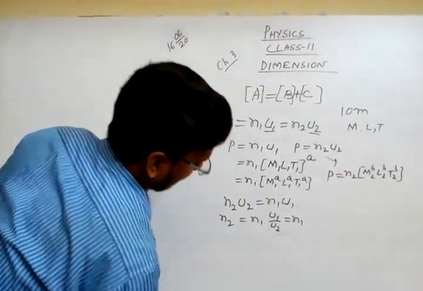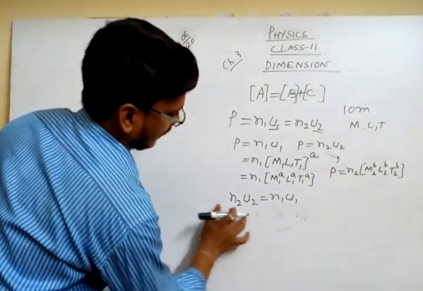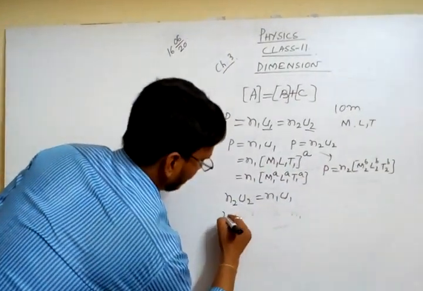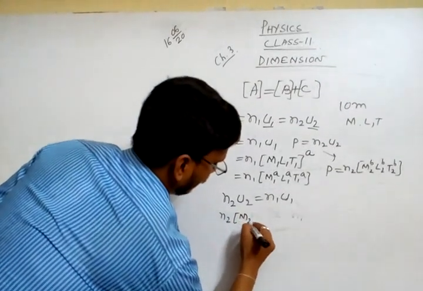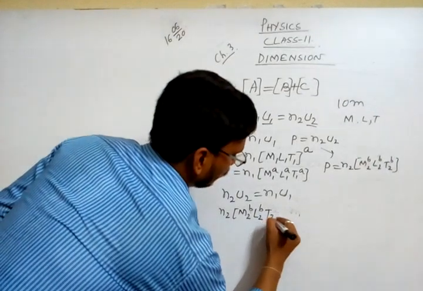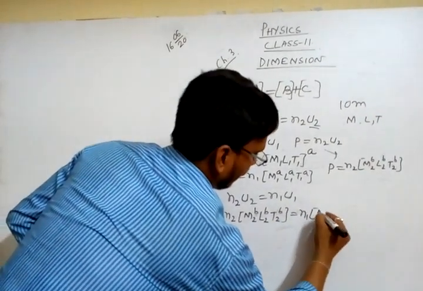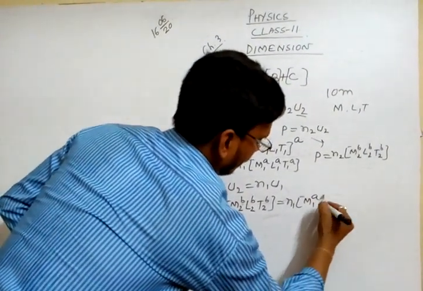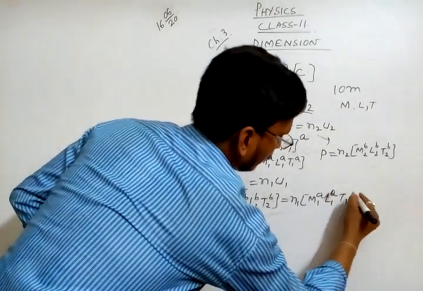So write another line here: what is the value of N2 U2? N2 M2^B L2^B T2^B equals N1 M1^A L1^A T1^A.